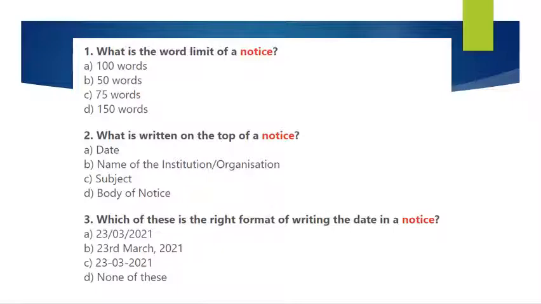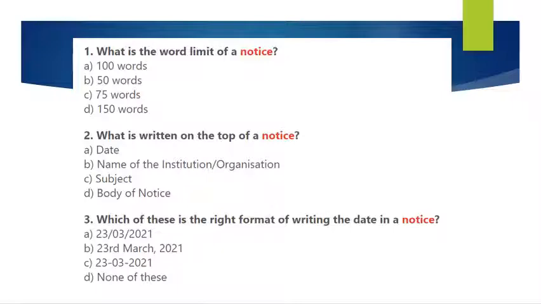Question number 3. Which of these is the right format of writing the date in a notice? A. 23/03/2021, B. 23rd March 2021, C. 23-03-2021, and D, none of these.